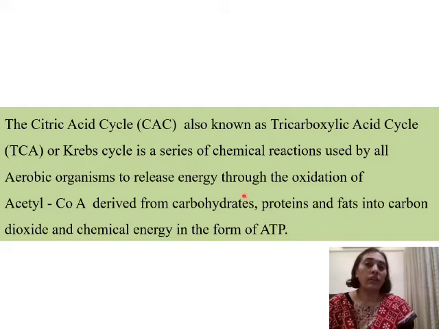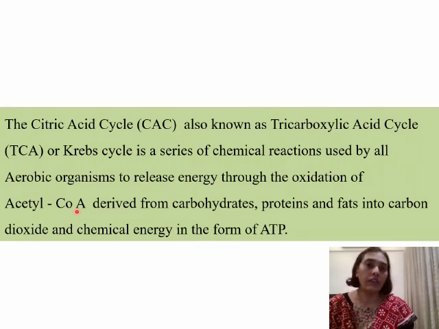So what does this tell us? That the Krebs cycle, or citric acid cycle, or the TCA cycle, is a series of chemical reactions whereby carbohydrates are broken down to glucose, proteins to amino acids, fats to fatty acids, and ultimately all 3 are oxidized to acetyl coenzyme A. Whether it is glucose or amino acids or fatty acids, they are all oxidized to acetyl CoA.